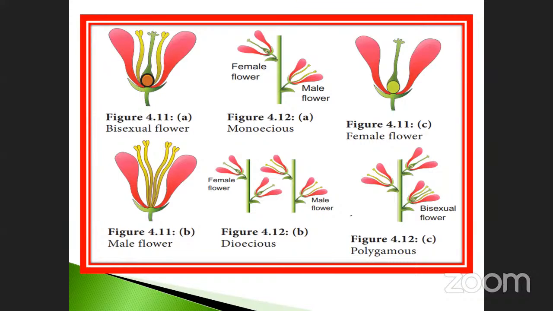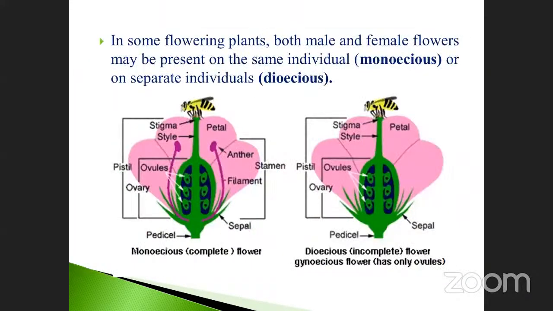See, these are the important diagrams. Just note it down and take notes also. Already we discussed monoecious and dioecious. Monoecious means both male as well as female flowers may be present on the same individual. Here is the female, and this one is called male.